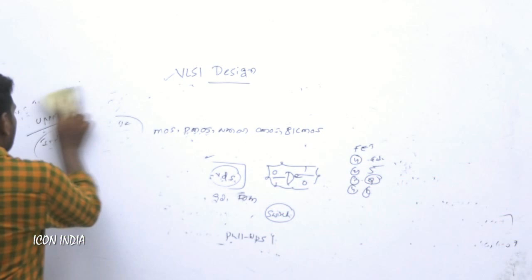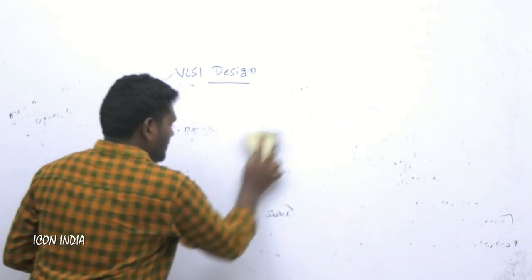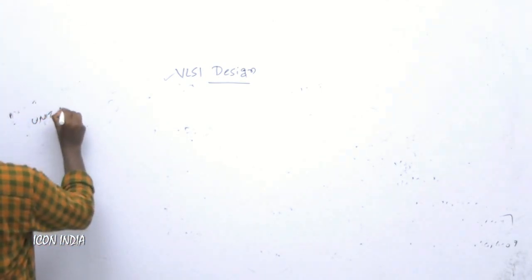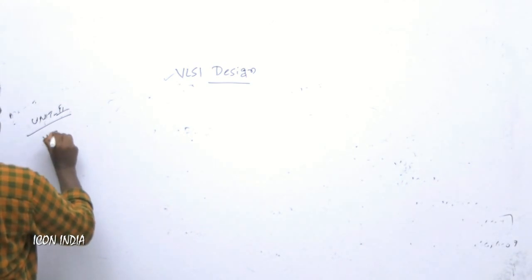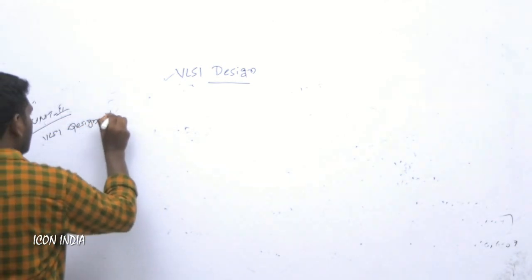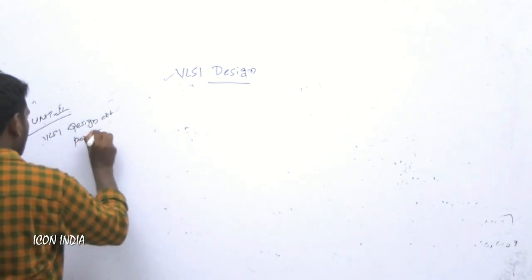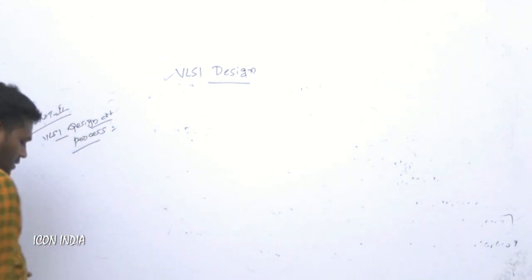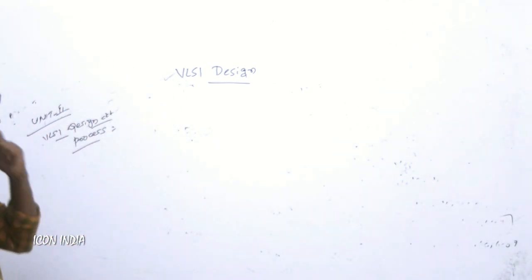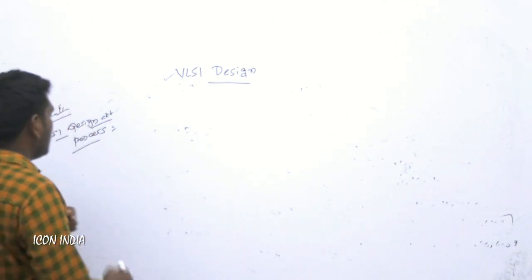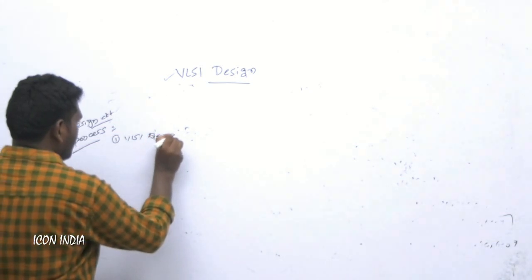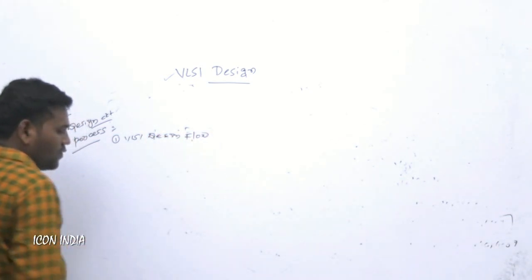And coming to the second unit, unit 2, VLSI design circuit process. In the VLSI design circuit process, what are the things we have to consider in the concept? This is very important. The first one is the VLSI design flow. VLSI design flow is the basic concept.